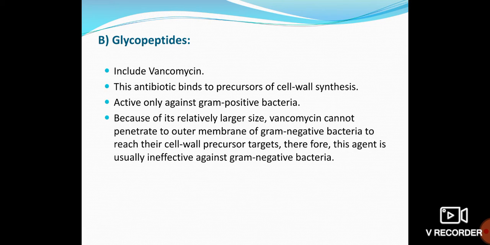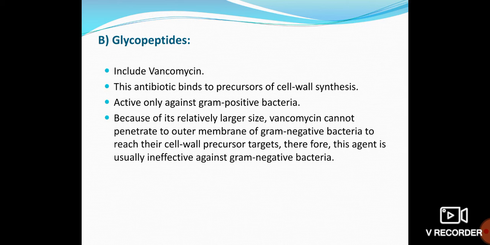Next one is glycopeptides. An example of a glycopeptide is the antibiotic vancomycin. This also kills the bacterial cell wall. How does it kill? It affects the precursor cells. When we give vancomycin, it affects the precursor of the cell wall synthesis, and then finally the bacteria die. Vancomycin affects only gram positive bacteria, that is cocci.